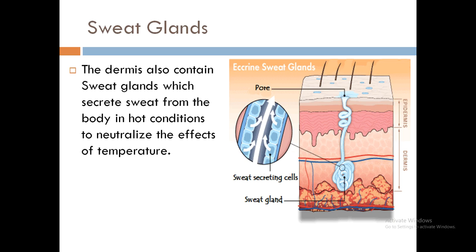These sweat pores are connected to the sweat glands which surround the blood vessels in your dermis, and they remove extra water, salts and minerals along with the heat. The major function of these sweat glands is to remove heat from the body, in the form of water and sweat.